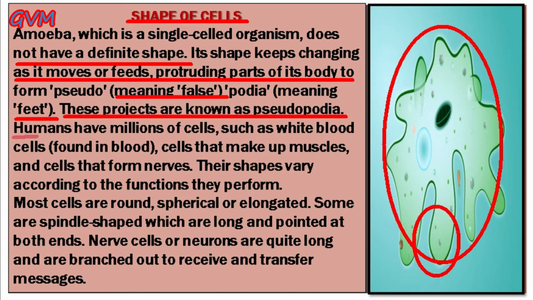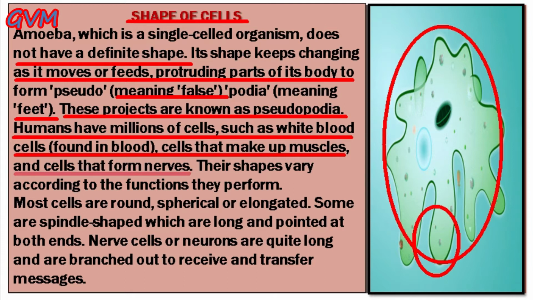Students, whereas in humans there are millions of cells such as white blood cells and the cells that make up the muscles and the cells that form nerves, means there are different kinds of cells present in a human body.